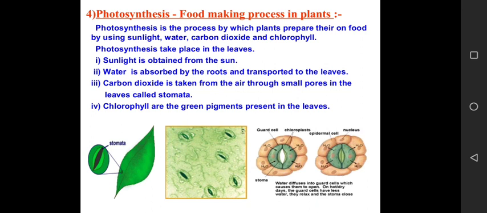And sunlight is obtained from the sun, water is absorbed from the root, carbon dioxide is taken from the air through small pores in the leaves called stomata, and chlorophyll is the green pigment that is present in the leaves.